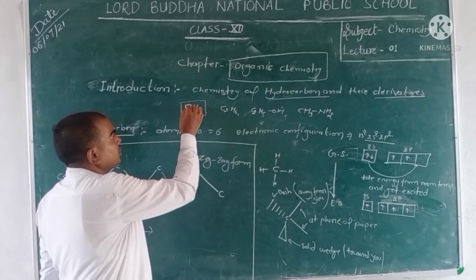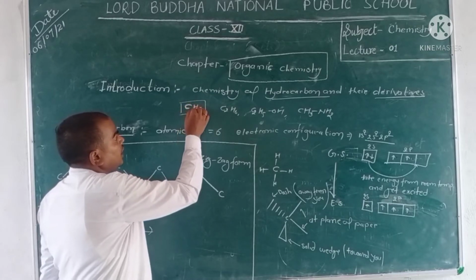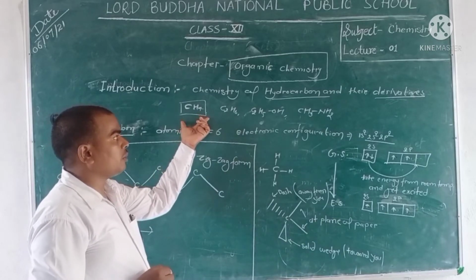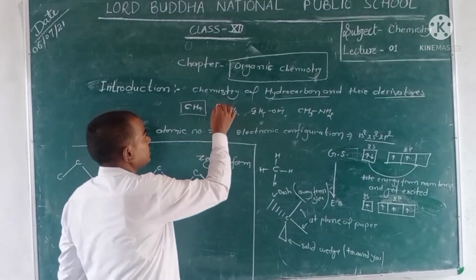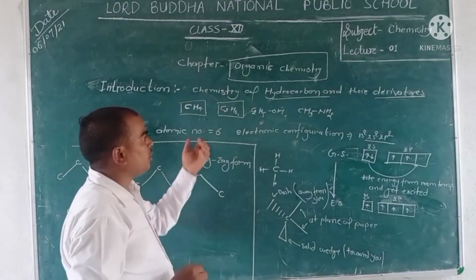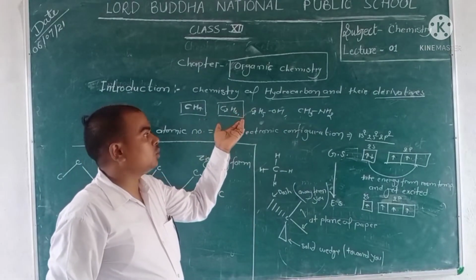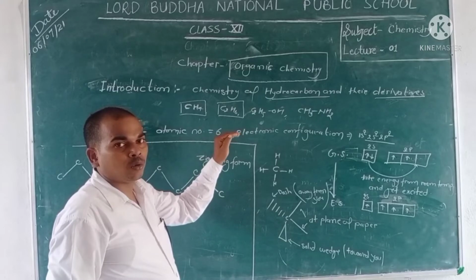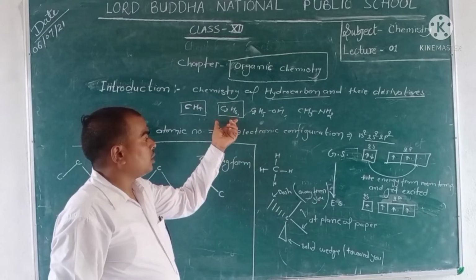Methane contains carbon and hydrogen, so it is called a hydrocarbon. Ethane contains 2 carbons and 6 hydrogens, so ethane is also called a hydrocarbon.